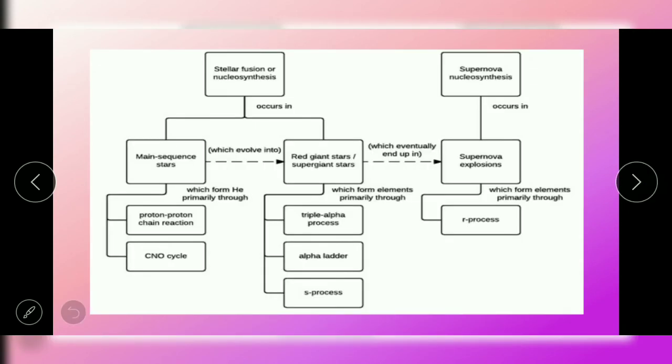So in summary, we have here stellar fusion or stellar nucleosynthesis that occurs in main sequence stars, which form helium primarily through the proton-proton chain reaction and CNO cycle. And then these main sequence stars evolve into red giant or red supergiant stars, which form elements primarily through the triple alpha process, alpha ladder, and S process. And supernova nucleosynthesis occurs during supernova explosion, which forms elements heavier than iron through the R process.